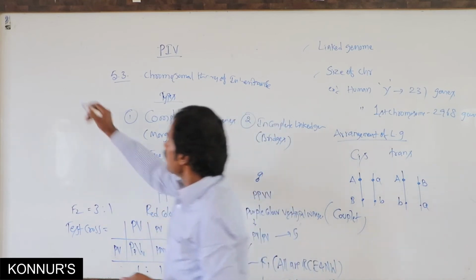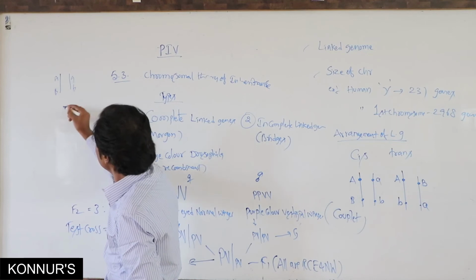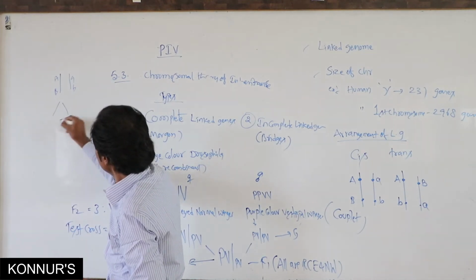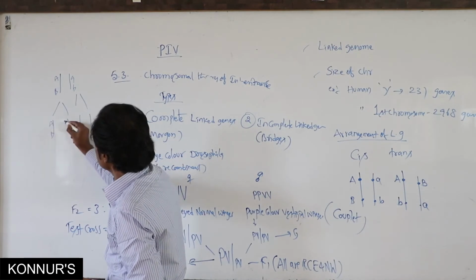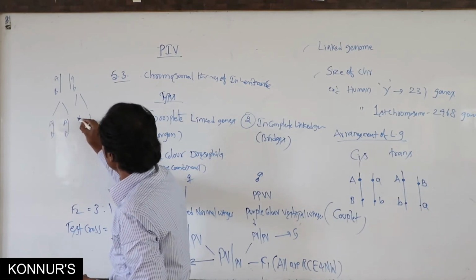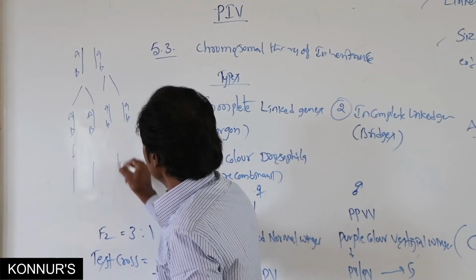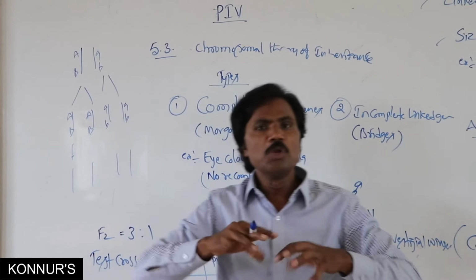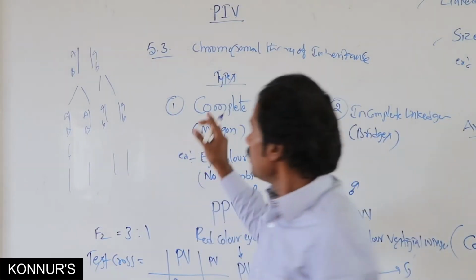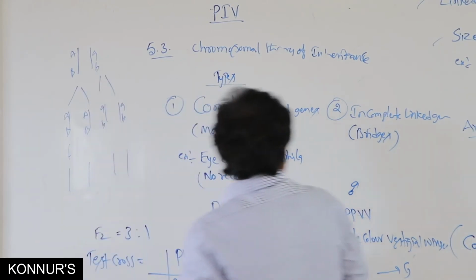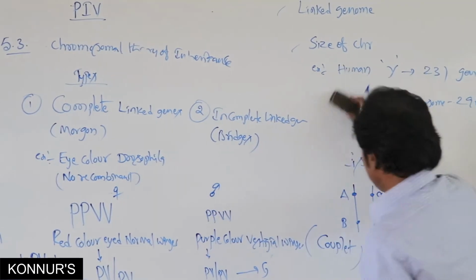For easy understanding, take capital A and B and small a and b. While gametes are formed, as in the law of segregation, like this the gametes are formed. There is no new formation. All are parental ones. It is an example of this. But in the same example, related to incomplete linkage.